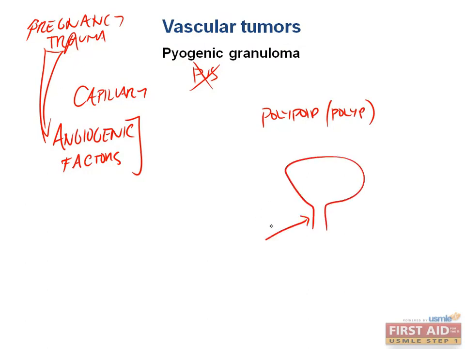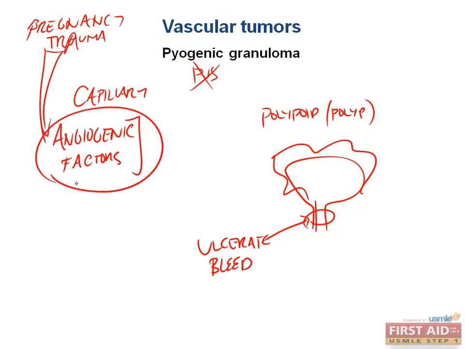And whenever you have a stalk providing blood flow, there's a blood vessel traveling through this very small stalk trying to provide this growing tumor. And that is why these are common to ulcerate and bleed. In addition to the fact that they're making weaker vessels because they're stimulated to do so all the time.